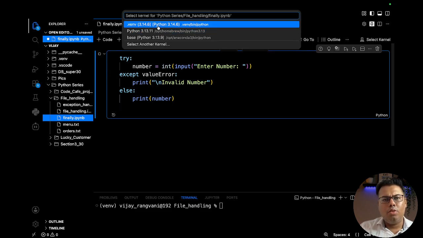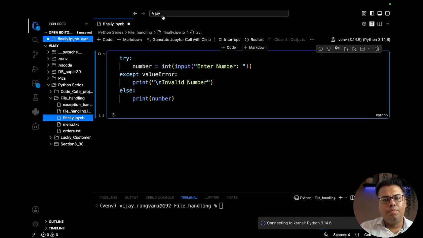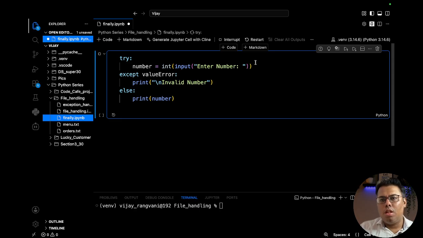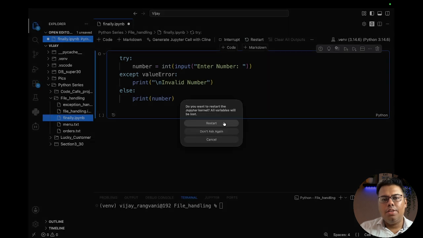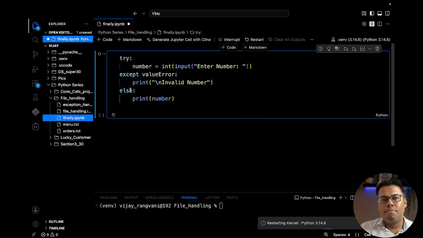If we try to do that, okay, I'm not sure what happened. Maybe the kernel problem again. Let me restart the kernel. Just wait for one or two minutes. Once the kernel is restarted, the problem should be resolved.